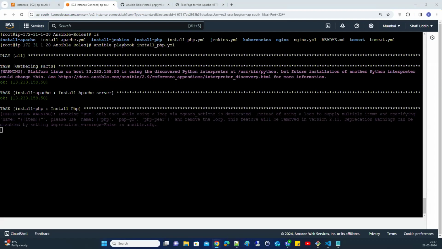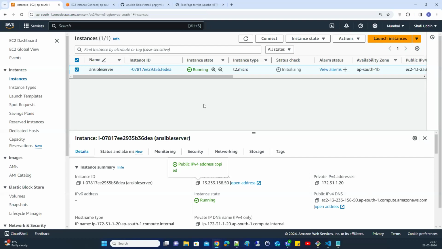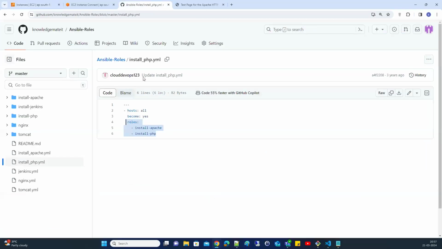Right, if you want to verify whether PHP is installed or not, you can use php -v, which is a command to check the version. Right, PHP is installed. This version of PHP is installed. So you can use two roles like this.